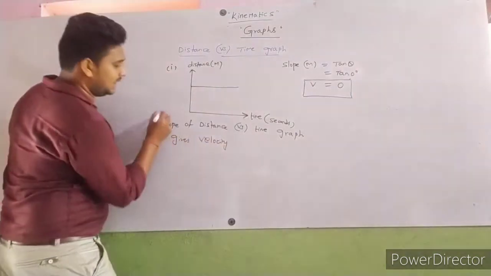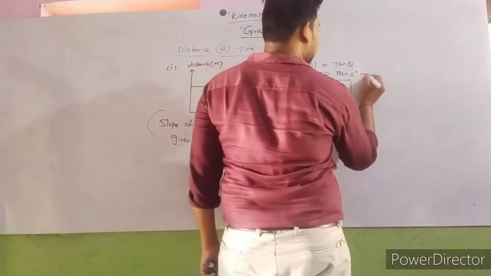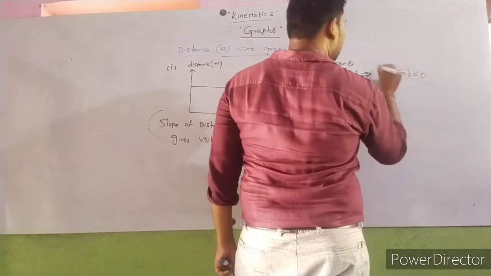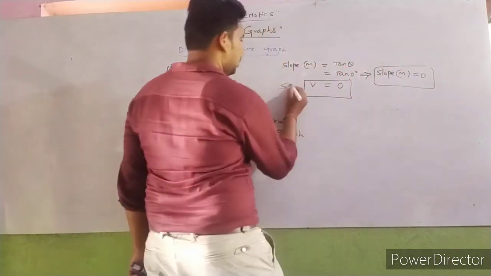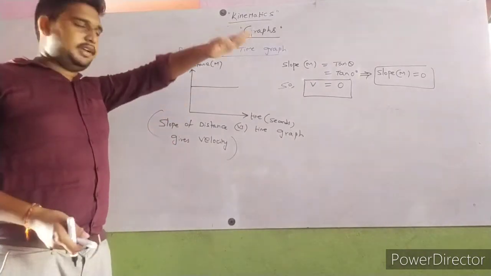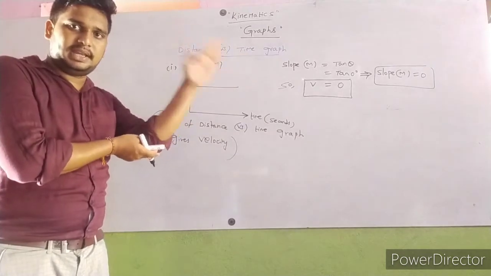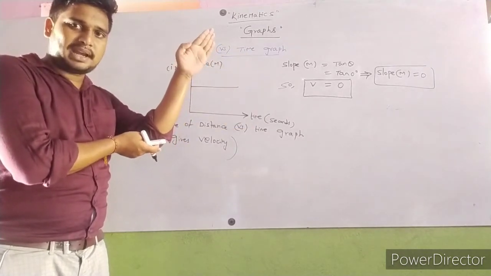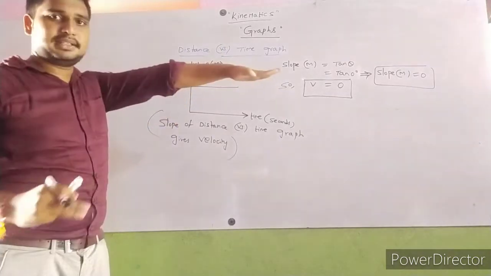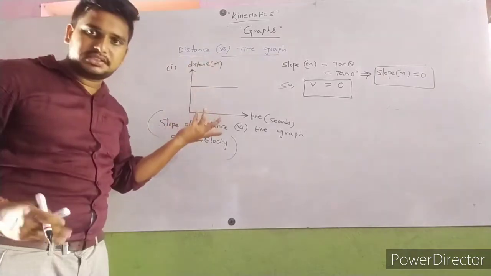So here slope m is equal to 0, so velocity is 0. A slope means an inclined line; if any plane is present in an inclined manner, that is called a slope. Here it is a flat line, there is no inclination. That's why slope is 0.